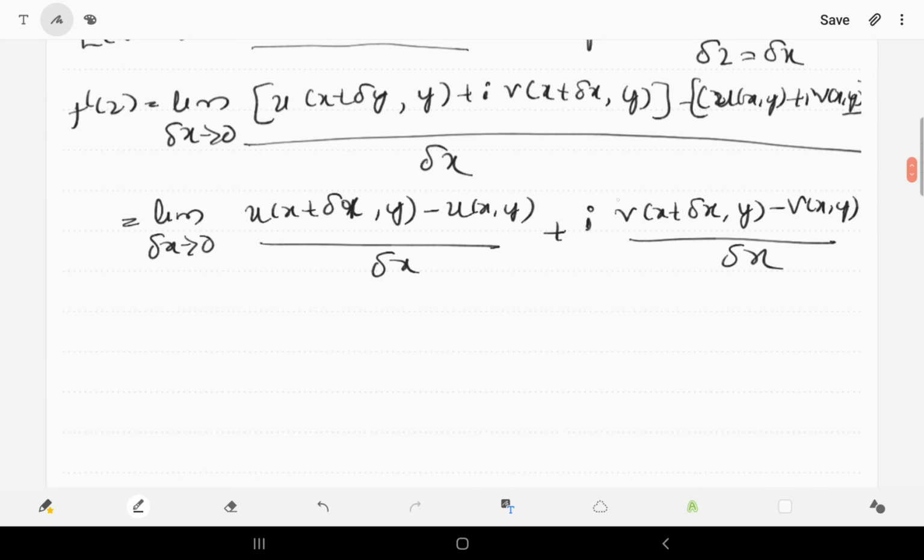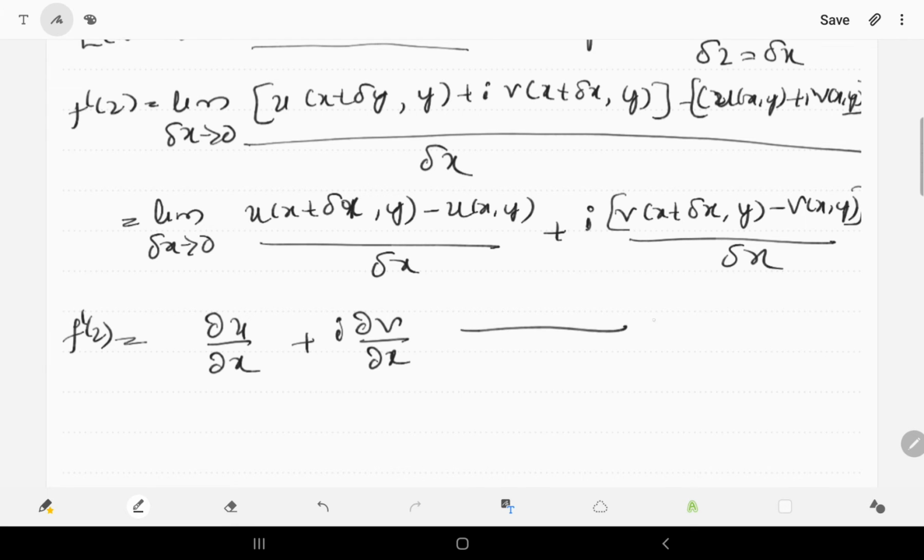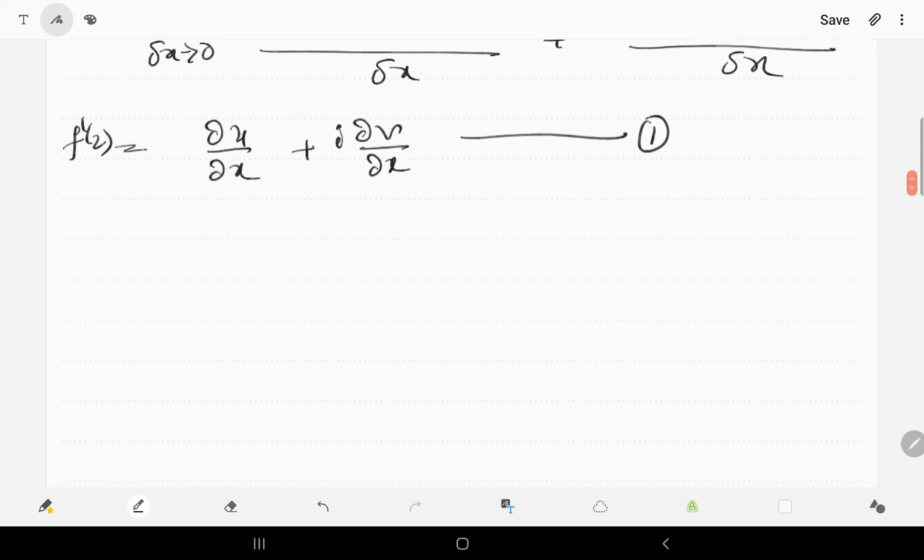This is the change in u value, therefore it is dou u by dou x plus i into dou v by dou x. Therefore f dash z is equal to this one. Take this as equation 1.